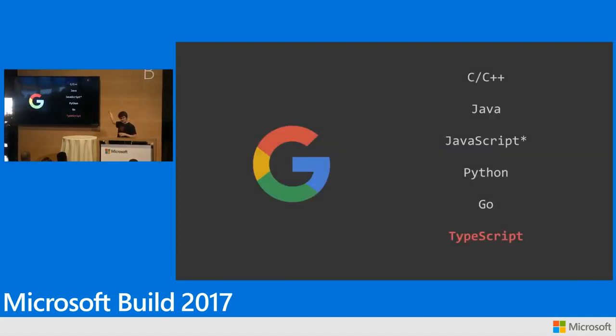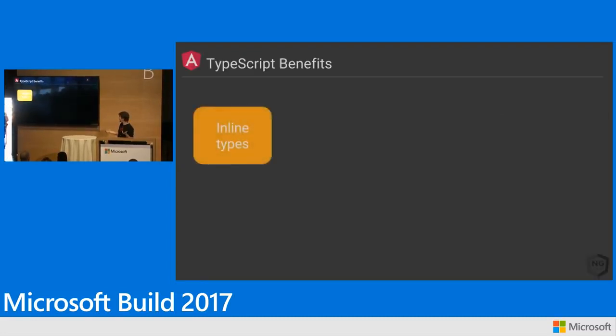So we get to add TypeScript to this list of approved languages at Google. So if you're sitting in this room, if you're at this conference, you probably know TypeScript and why we like it. Inline types, I just mentioned that, right? Much cleaner, much easier to read. It's a fast recompile. Google Closure on average takes like 5 or 6 times as long as TypeScript does to recompile, so that's good for our productivity.